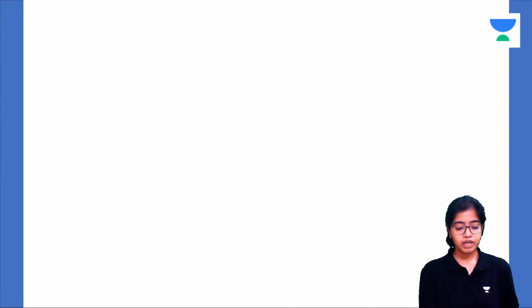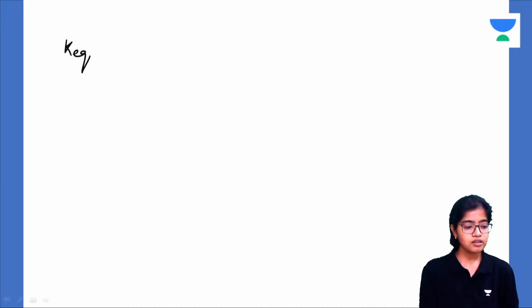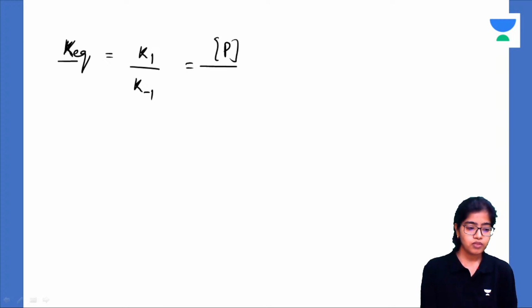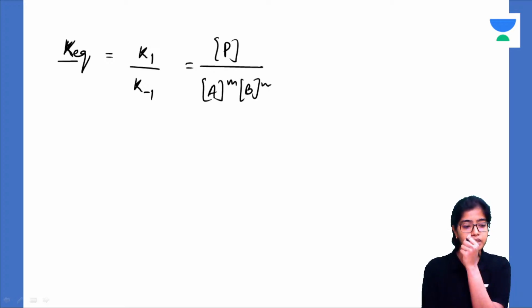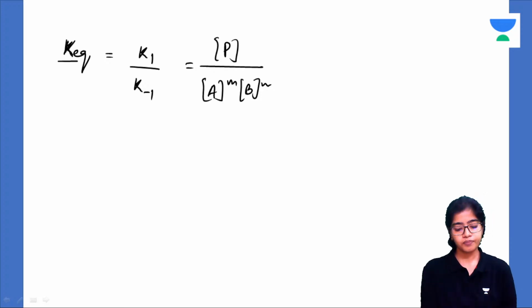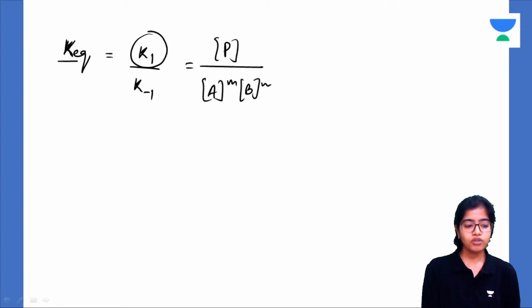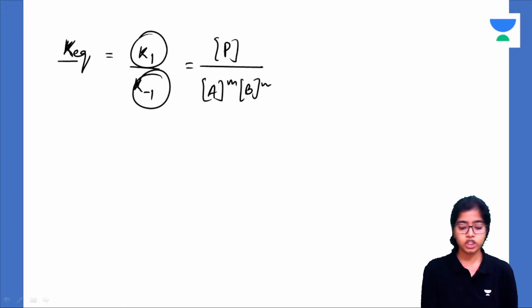Now what is K equilibrium? K equilibrium is the equilibrium constant. It is the ratio of the forward and the backward rate constants. That means it is the ratio of this upon this. Got it? This is the equilibrium constant. It is the ratio of the rate constants for the forward and the backward reactions. It is not the ratio of the rates. Equilibrium constant is the ratio of the rate constants.